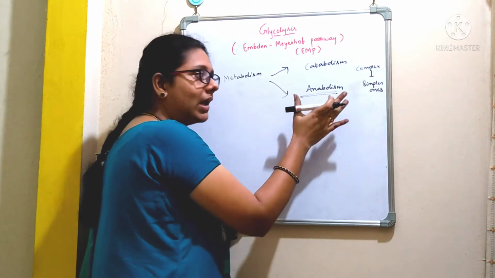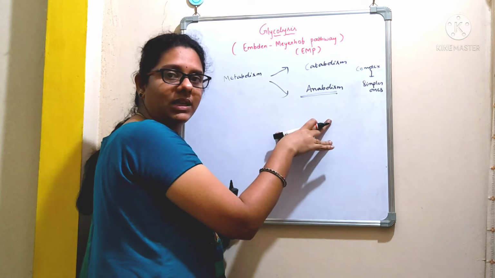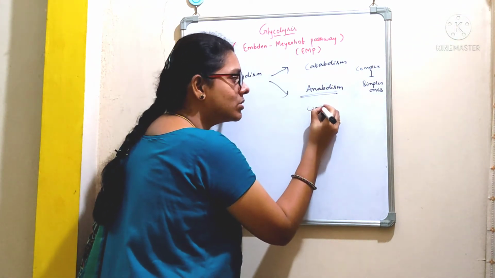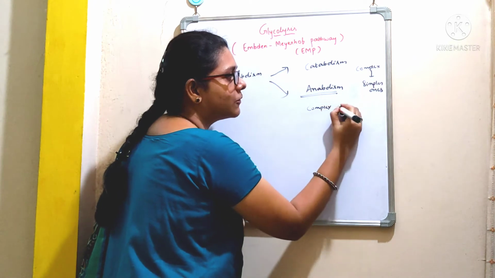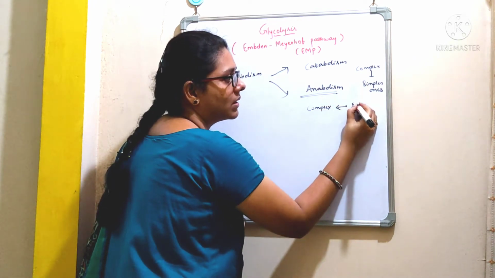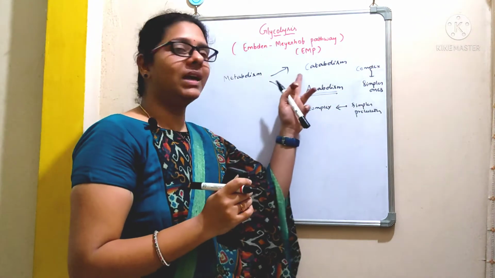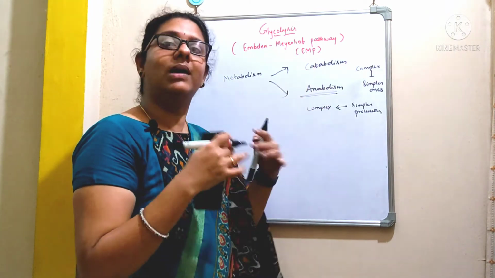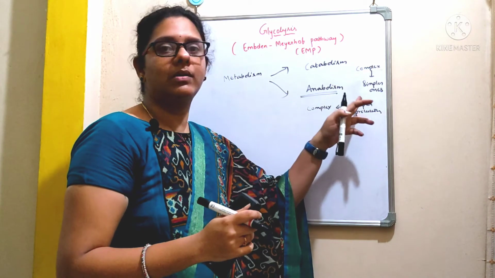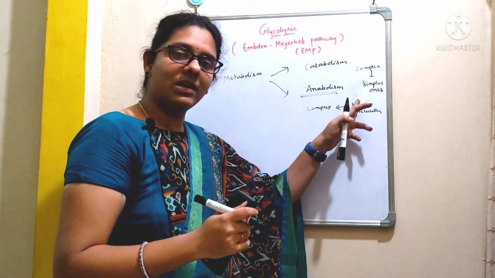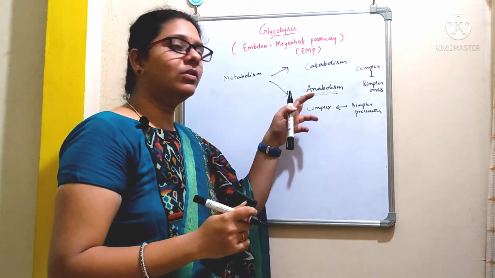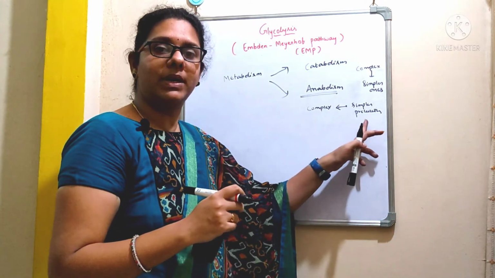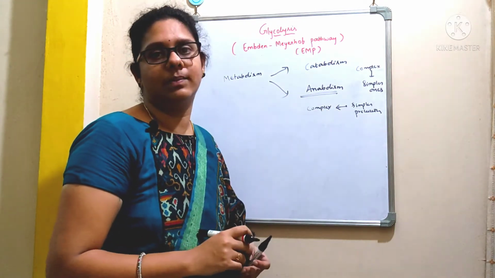Whereas coming to the anabolism, it is a biosynthetic reaction that generally involves the formation of complex molecules from simpler precursors. Hope you are clear with the catabolism and the anabolism. Remember that catabolism is nothing but the breakdown of complex molecules into simple ones with the release of energy. Whereas coming to the anabolism, the formation of complex molecules from the simple precursors is nothing but anabolism.